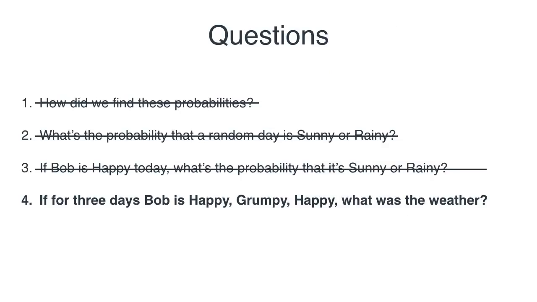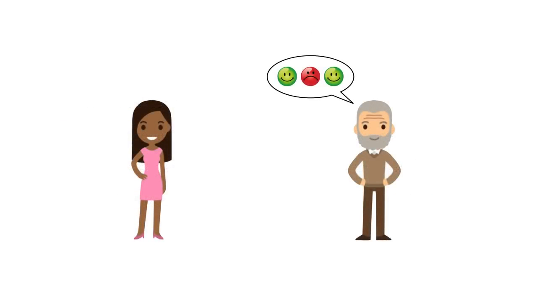Okay, but now we've answered the first 3 questions, and let's answer the 4th one, which is the super interesting one. And the question is going to be along the following lines. If I have a sequence of days and I know the mood of Bob, then what can I guess about the weather? So for example, if for 3 days Bob tells us he's happy, grumpy, and happy, then what was the weather? So let's say he says, I was happy, I was grumpy, and I was happy for 3 consecutive days. And then Alice is supposed to guess, oh, maybe it was rainy, then sunny, then rainy, and then sunny. Maybe that's not the answer, but she's supposed to pick sort of the most likely scenario.